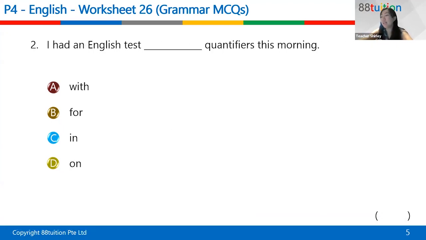I had an English test on quantifiers this morning. D. Very good. The teacher always says, I'm going to test you on fractions, I'm going to test you on vocabulary, and so on, right? It's a test on. Answer is D. Quantifiers are words like, for example, some, many, much, several.